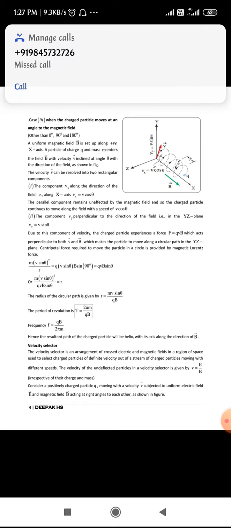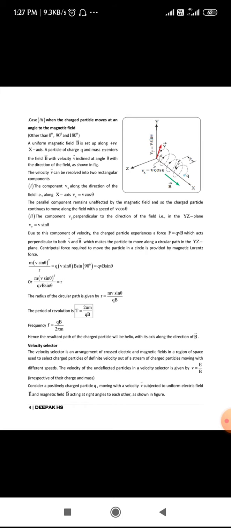The direction of the magnetic field is along the x-axis, and you can see that v is making an angle theta with the direction of the magnetic field. The vector v is denoted by the red color there.